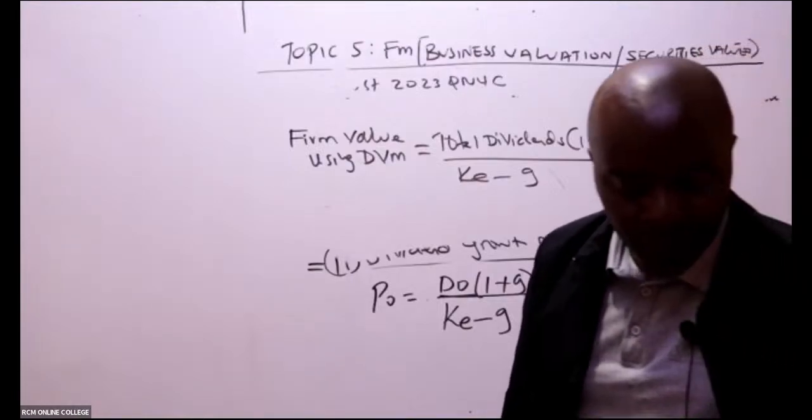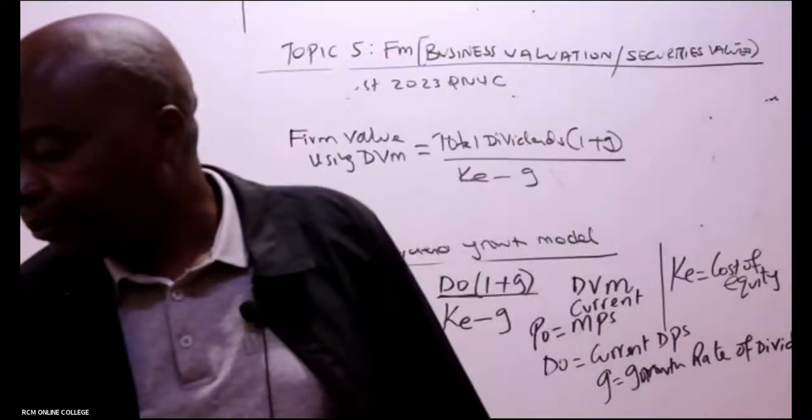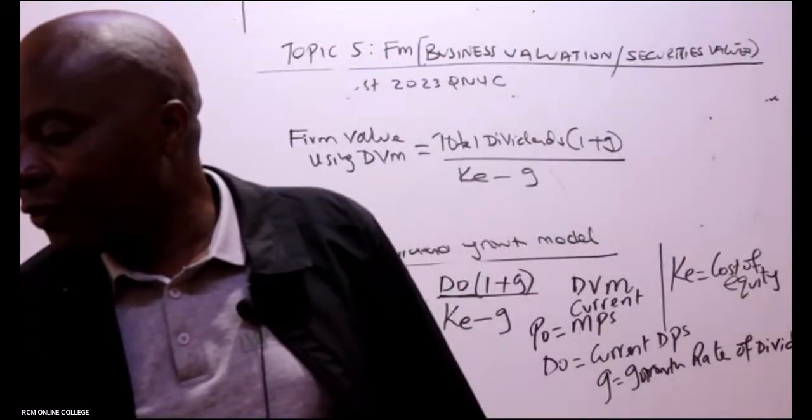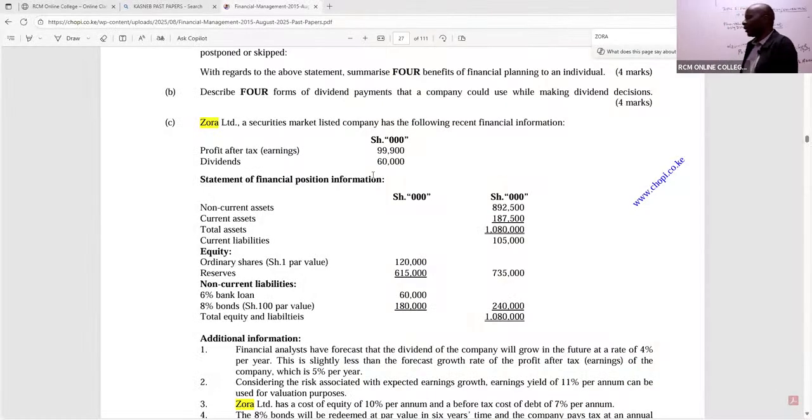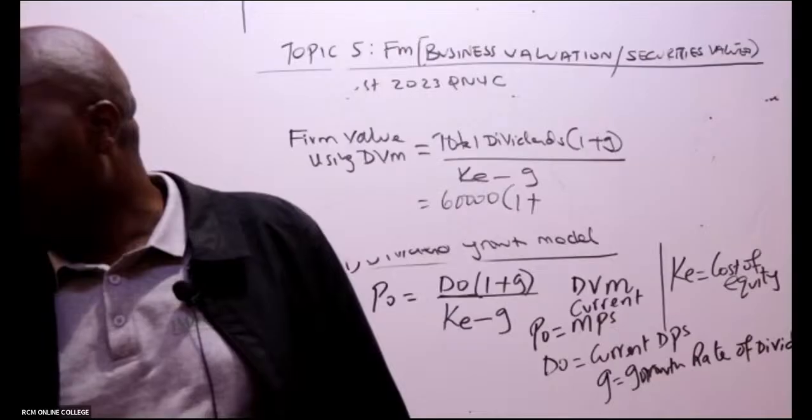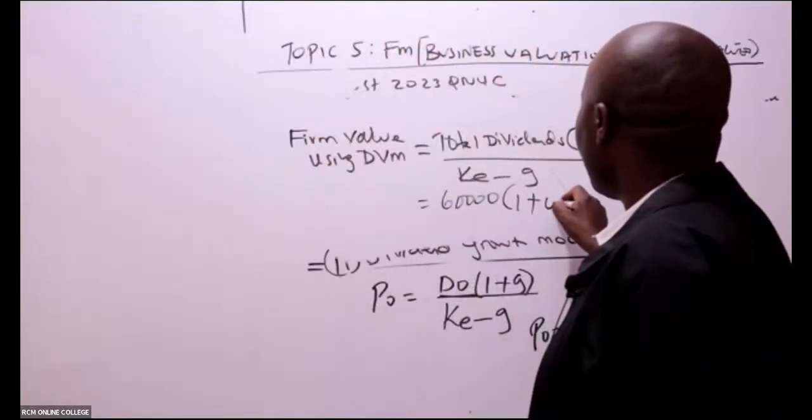So, is there somebody who is able to see the total dividends in the firm? Oh yes, they're given here. Total dividends, 60,000. So it will be 60,000 into 1 plus g, the growth rate of dividends, not the growth rate of profits. You can see finance analysts here have forecast that the dividend of the company will grow in the future at 4%, and profit will be growing at 5%. Here we want the growth rate of dividends, 4%.